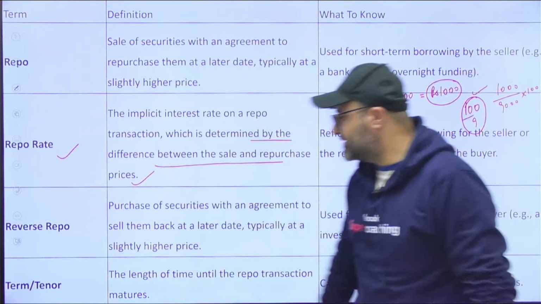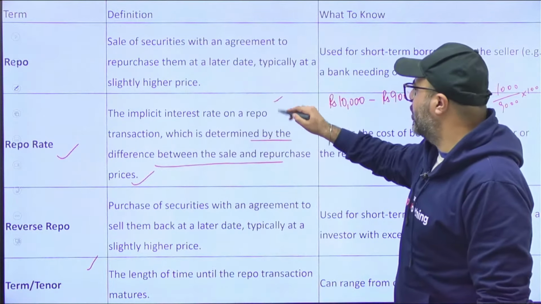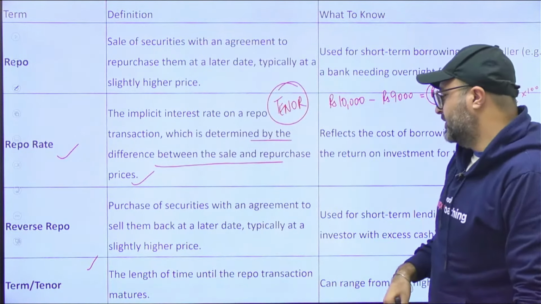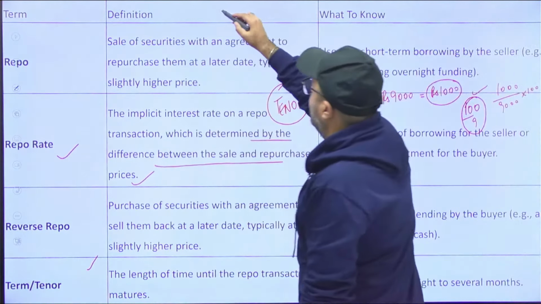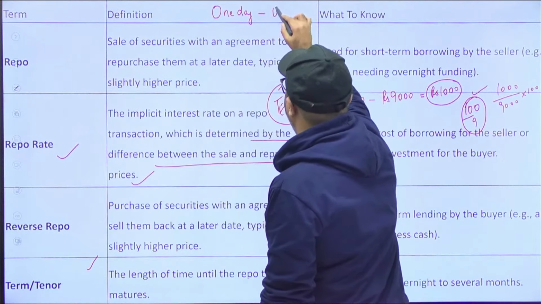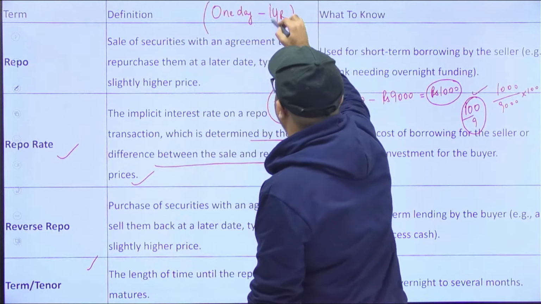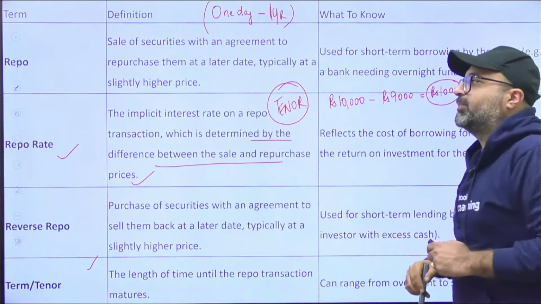Last but not the least is tenor. Whenever you use this word tenor in case of a loan, it basically means the time period of the loan. And in case of repo, it can be as low as 1 day and as high as 1 year, but it cannot be more than 1 year. I'm not saying repo rate, but in case of what? In case of repo transactions.